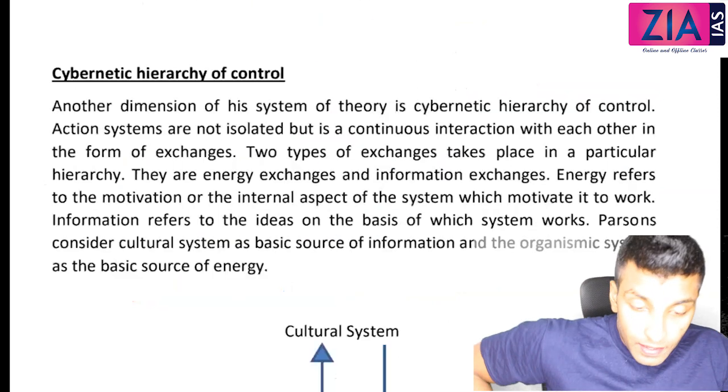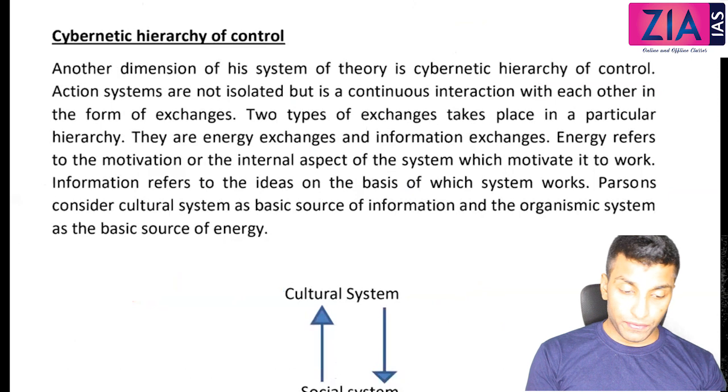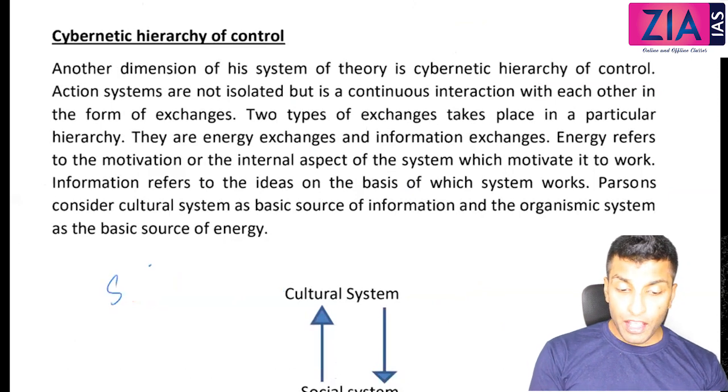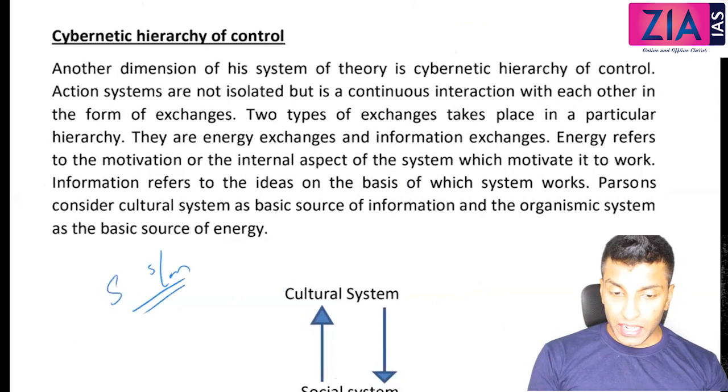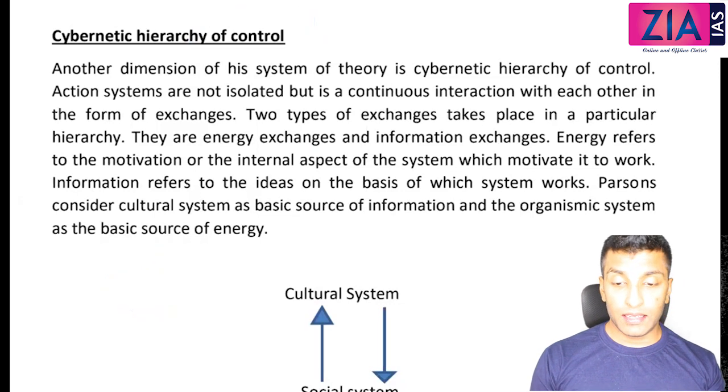So another dimension of system theory is the cybernetic hierarchy of control. If the question is about the social system, whether it is a 10 marker or 20 marker, even if it is a 10 marker, briefly, one or two lines you have to mention about the cybernetic hierarchy of control. Then only the question is complete. It's a part of the social system.